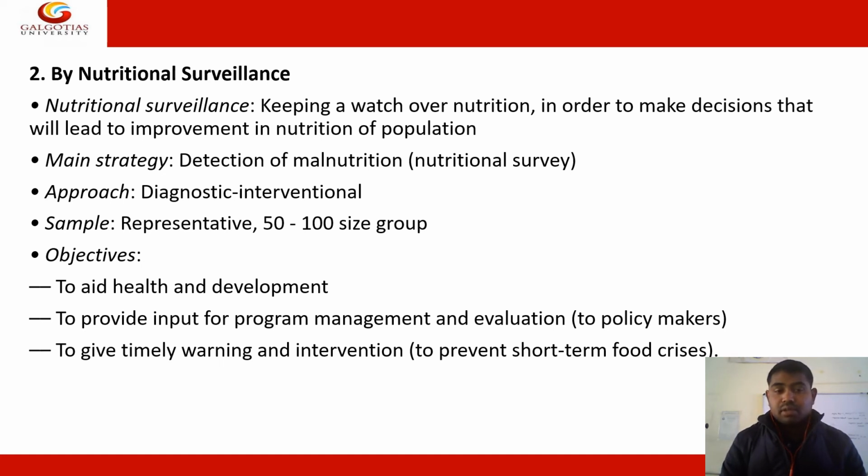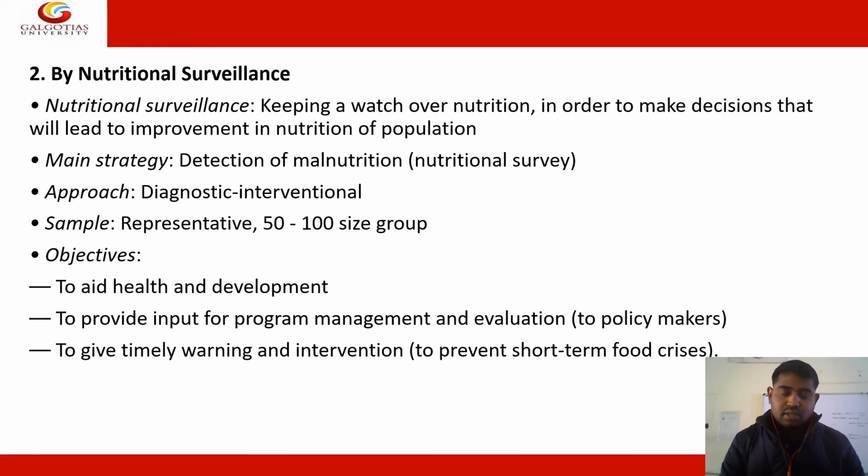The approach is diagnostic intervention, or a representative sample. You just have to collect a particular sample from the community or population, so you can have an active measurement of certain nutrition deficiencies in your population. This is called epidemiology, or the epidemiological study of nutrition. The objective of this surveillance is to aid health and development, to provide input for program management and evaluation to policy makers, and to give timely warning and intervention to prevent short-term food crises.